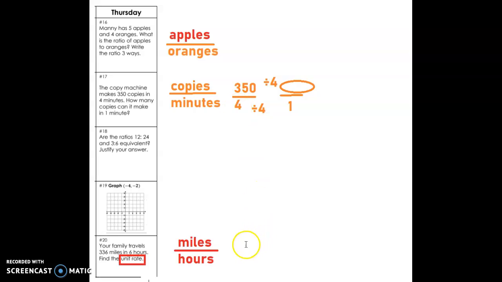So right now we have, if we fill in the numbers, we have 336, and we have 6 here, right? So what do I need to do to turn my 6 into a 1? I need to divide by 6, right? And if I divide the top by 6, I need to divide the bottom. If I divide the bottom by 6, I need to divide this by 6.